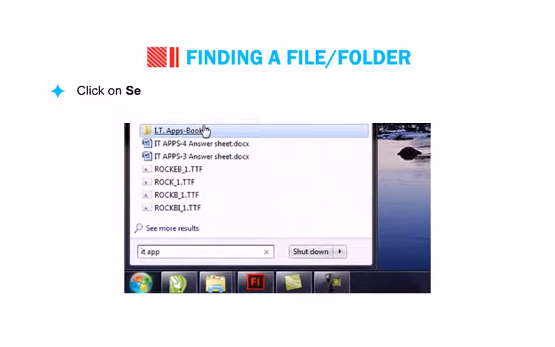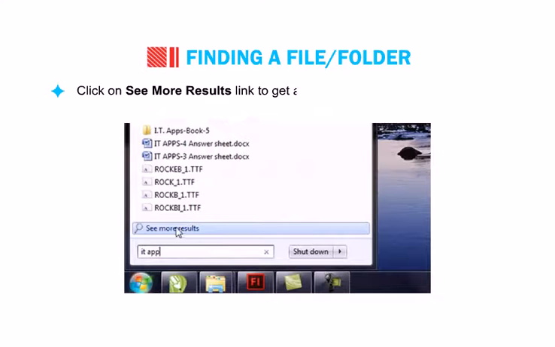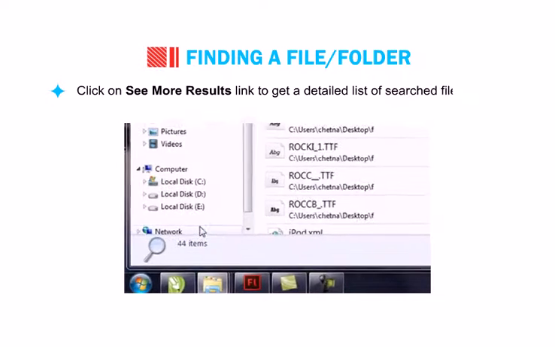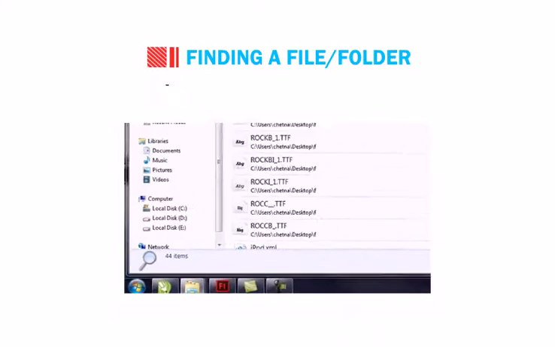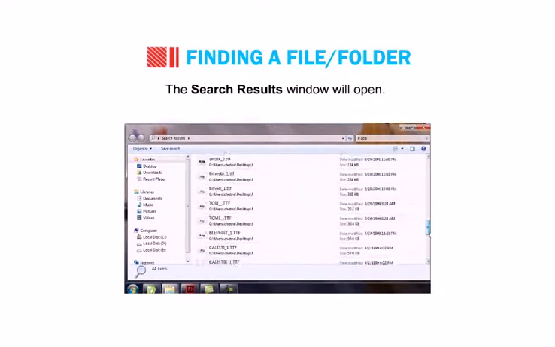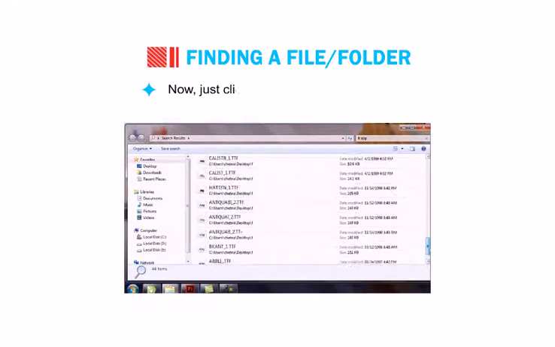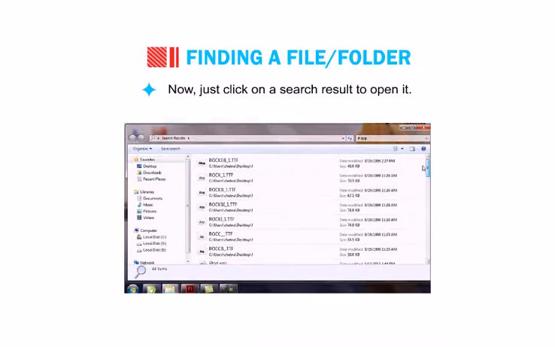Click on the See More Results link to get a detailed list of searched files or folders. The search results window will open. Now just click on a search result to open it.